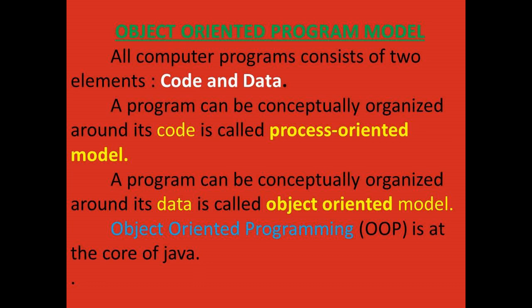Object-oriented programming is at the core of Java. Then what's the full form of OOP? Object-oriented programming. Okay. In this part, we studied about the process-oriented model and the object-oriented model. Just remember that the process-oriented model is based on the code and the object-oriented model is based on the data. These are the two types, and the full form of OOP is object-oriented programming. I think you all understood this part also.